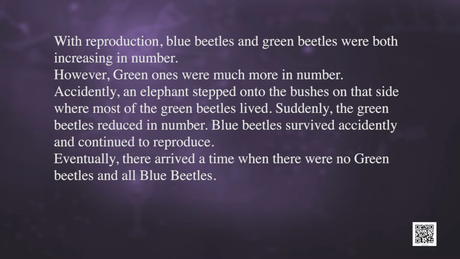Accidentally, an elephant steps onto the bushes on that side where most of the green beetles lived. Suddenly, the green beetles reduced in number. Blue beetles survived accidentally and continued to reproduce. Eventually, there arrived a time when there were no green beetles and all were blue beetles.